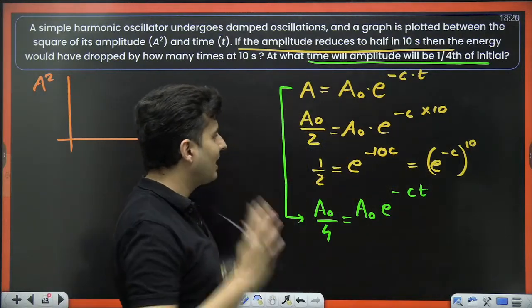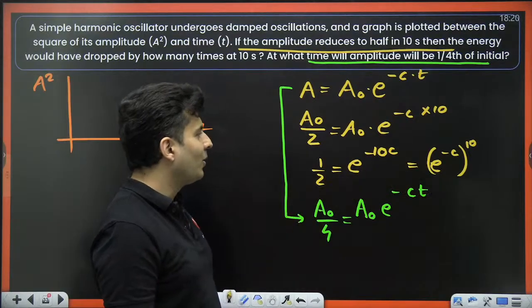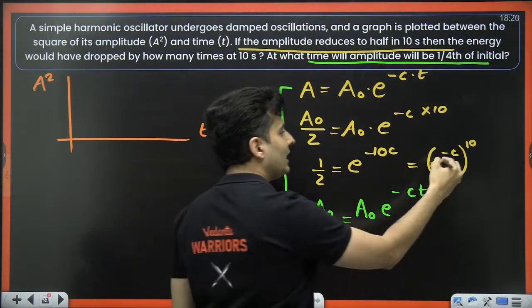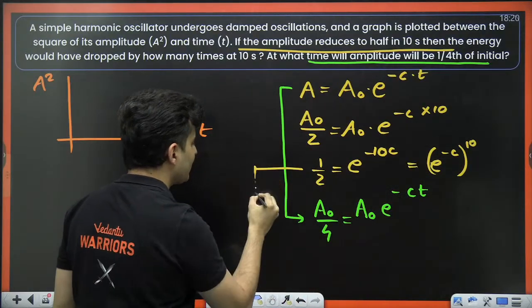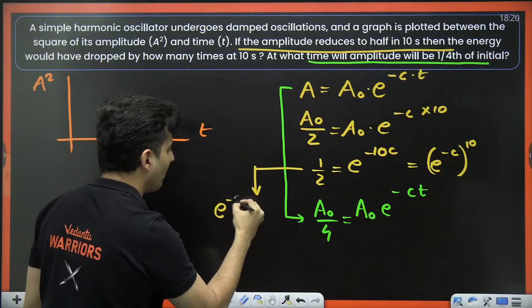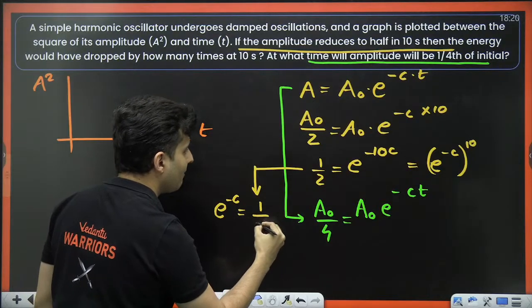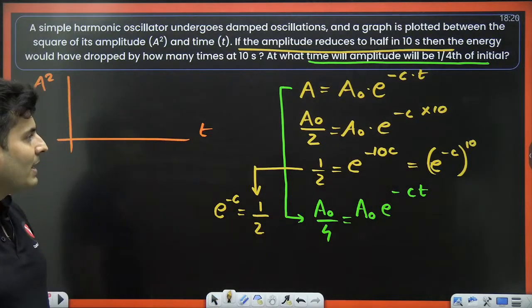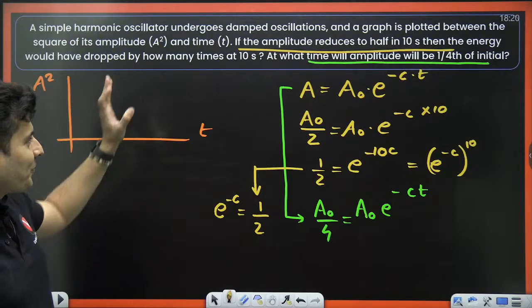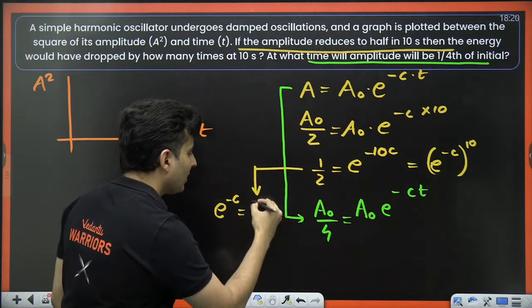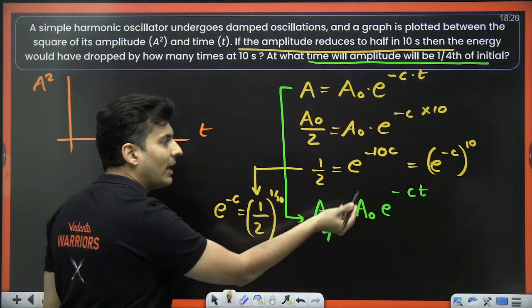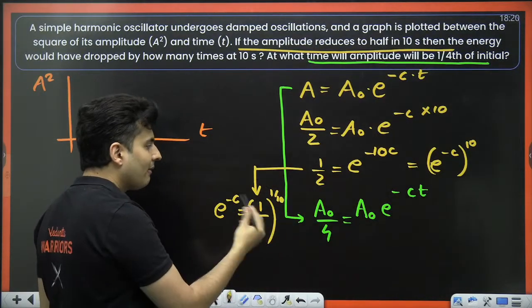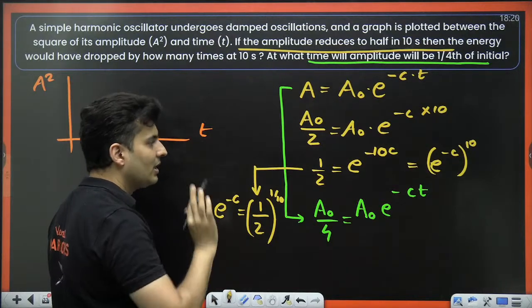So from this I got an idea. That e raised to minus c whole raised to 10 is half. That means e raised to minus c will be 1 by 2 whole raised to 1 by 10. I'm taking 1 by 10th root on both sides.